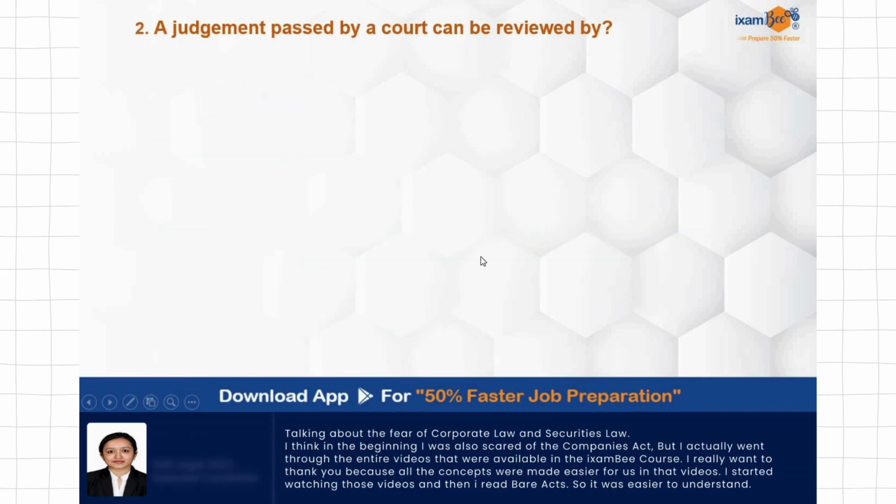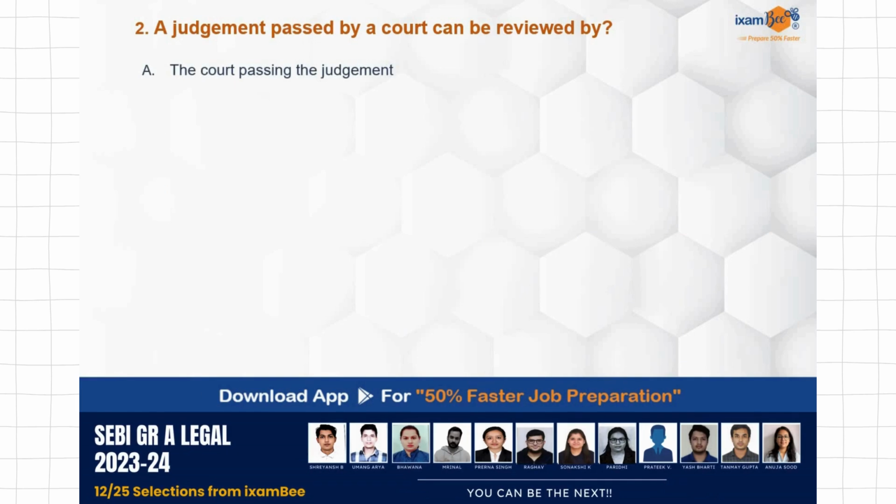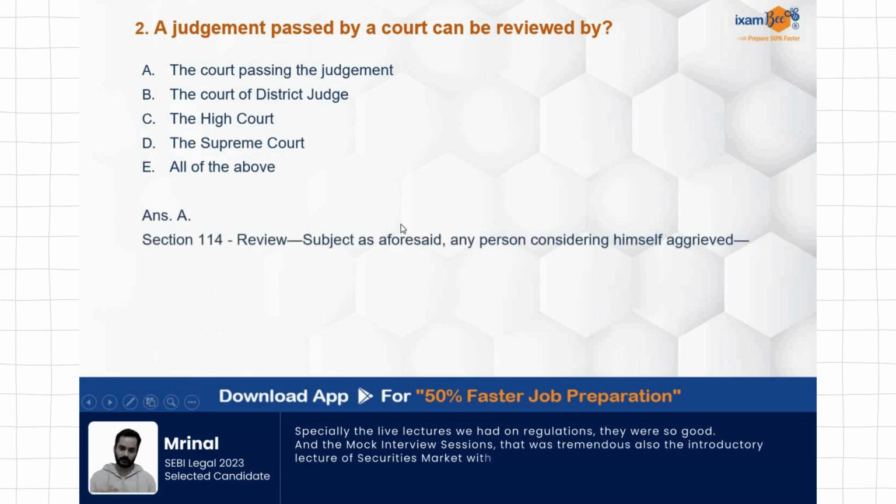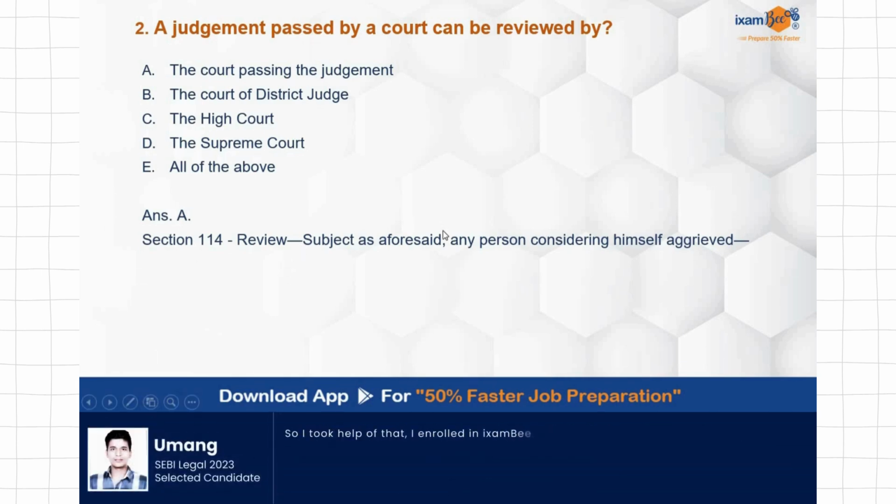A judgment passed by a court can be reviewed by the court passing the judgment, the court of district judge, high court, supreme court, all of the above. So a judgment passed by a court can be reviewed by whom? It can be reviewed by the court passing the judgment itself. The powers of review are exercised by the court which is actually passing the judgment itself. Section 114 talks about review.